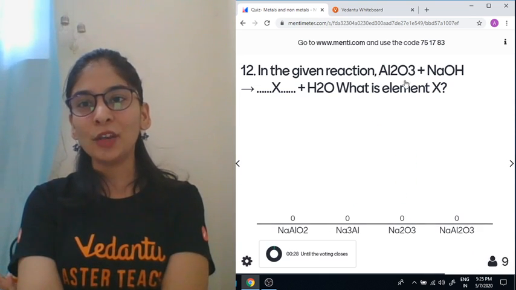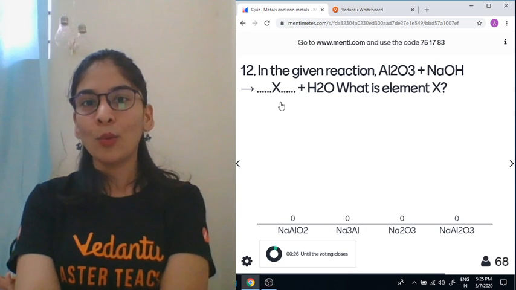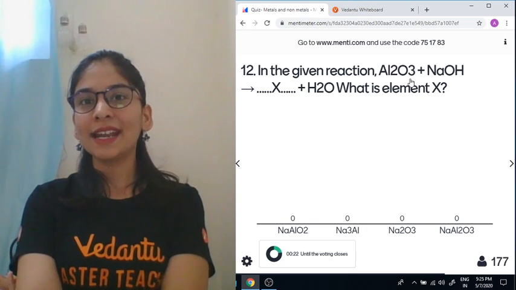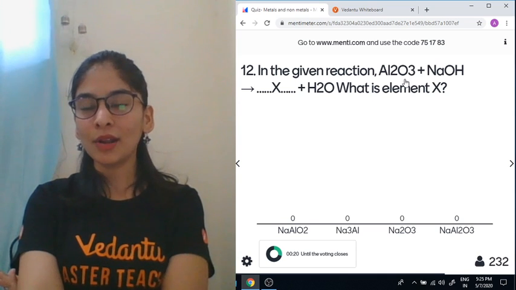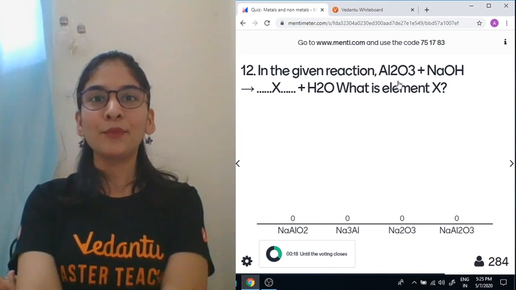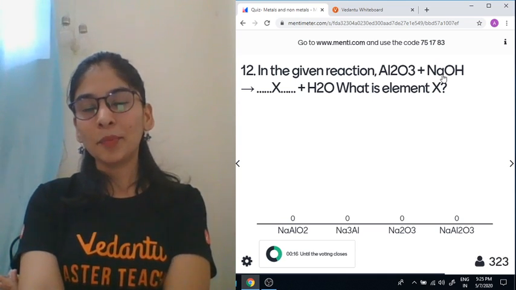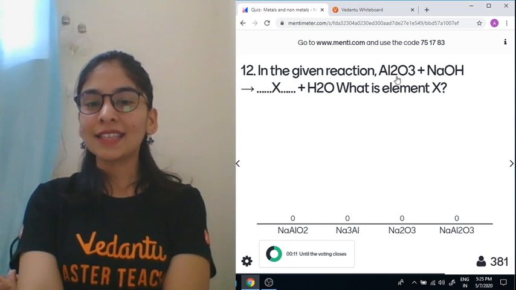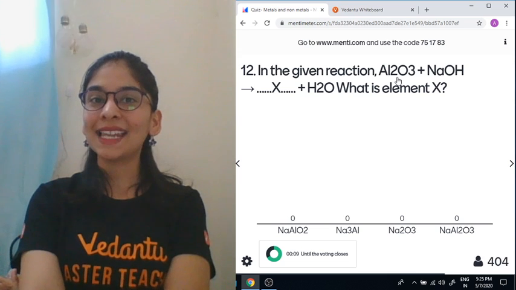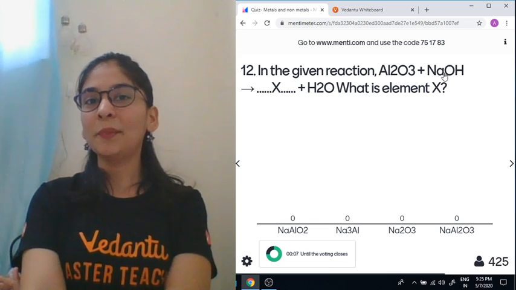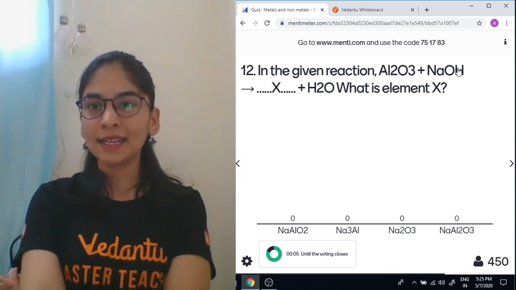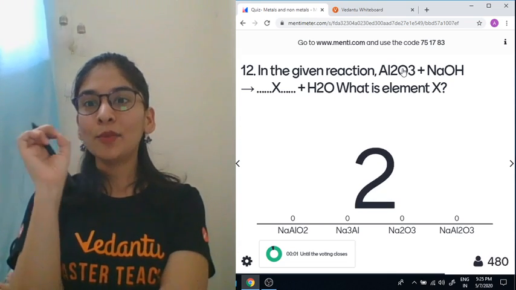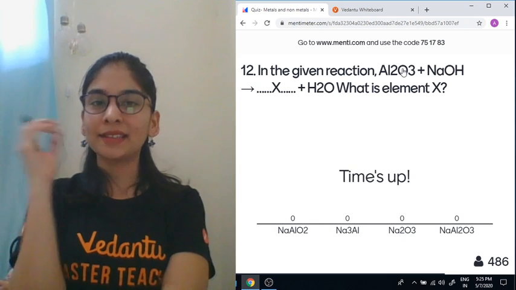In a reaction of aluminium oxide with NaOH, what is formed along with water? Okay, aluminium oxide is an amphoteric oxide. Aluminium is a metal. Amphoteric oxides are those oxides that can behave as an acid as well as a base. If you put it in a base, it behaves as an acid. If you put it in an acid, it will behave as a base. So aluminium oxide with a base is an acid-base reaction.